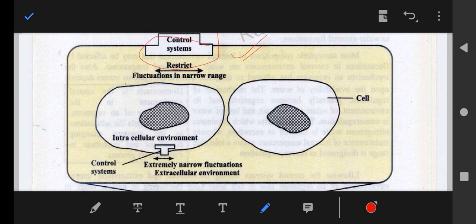In the cell, the cell membrane controls different things through channels and protein channels and so on. So here we have an extremely narrow fluctuation system. The extracellular control system is not too narrow, but the intracellular one is very narrow.